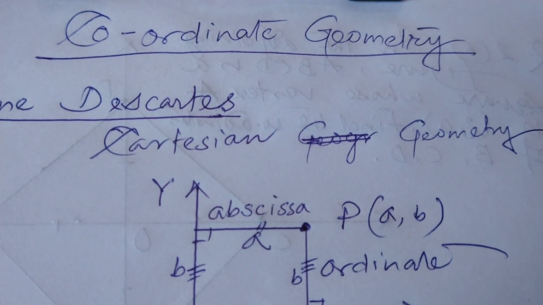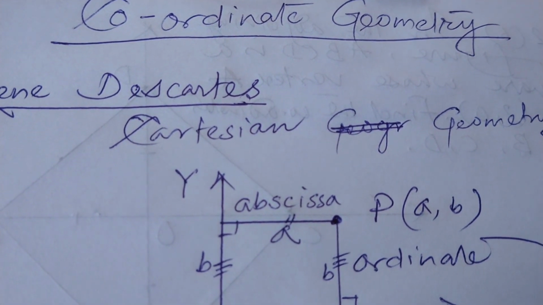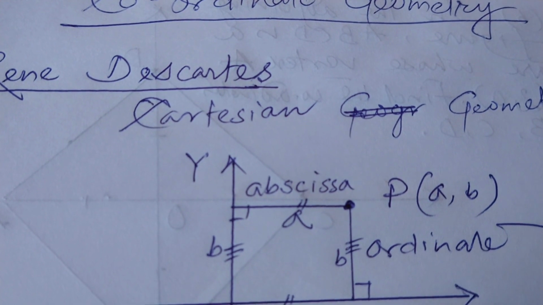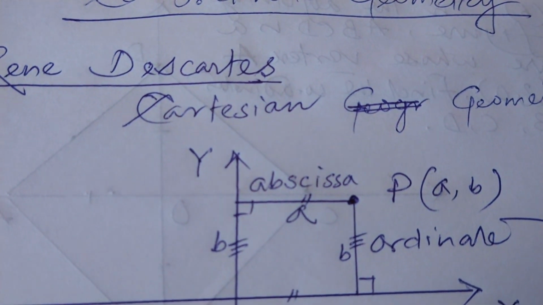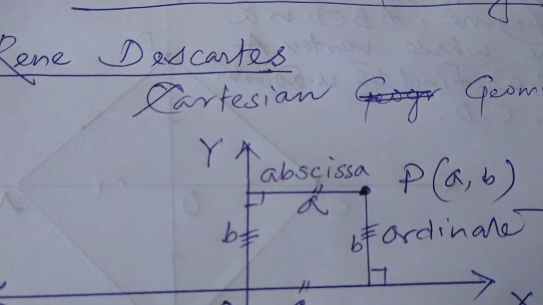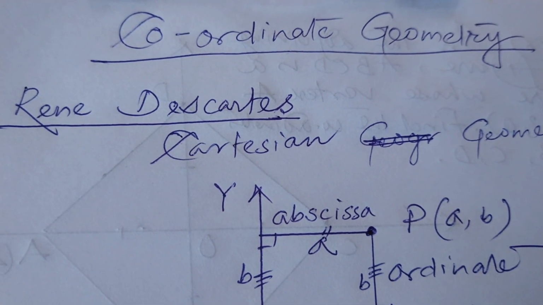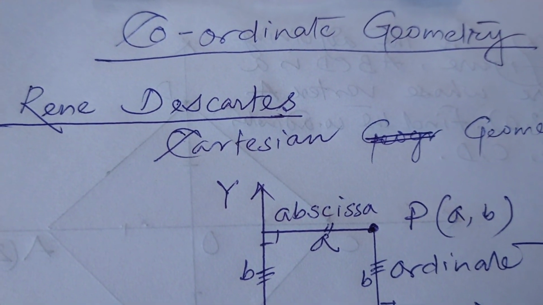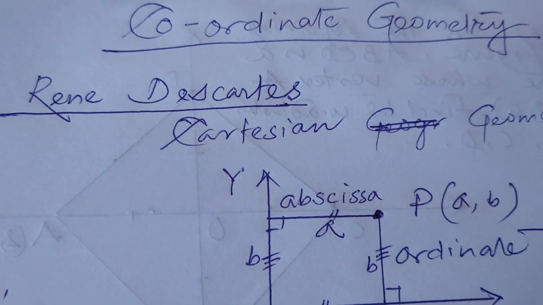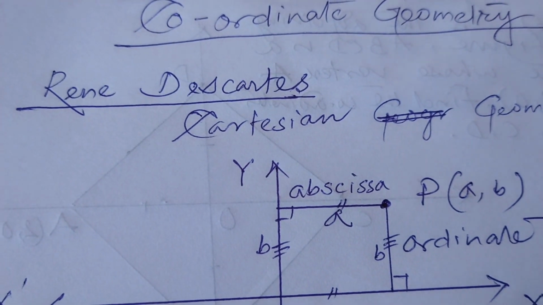Hello students, today I will start a new chapter, coordinate geometry. You have learnt geometry in your earlier classes, in which you have studied mainly Euclidean or Pythagorean geometry, and with Pythagorean or Euclidean geometry, there is no relation with the other branches of mathematics.